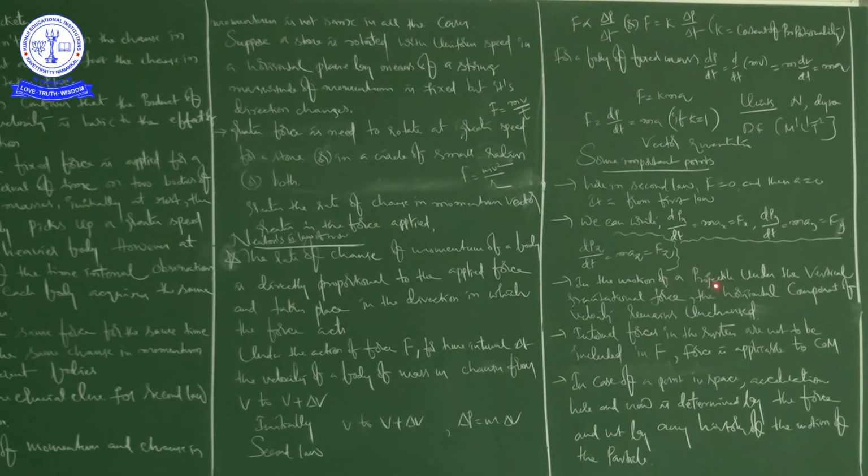In the last chapter we discussed projectile motion. That only I am repeating here, which is the example where we need to discuss force in 3 dimensions, right?